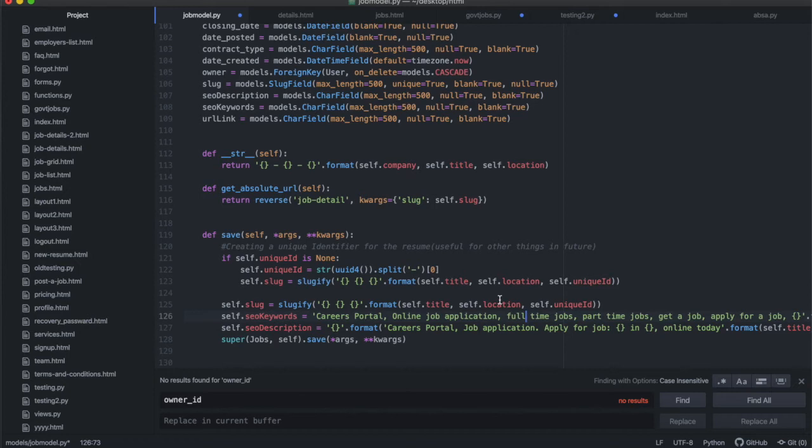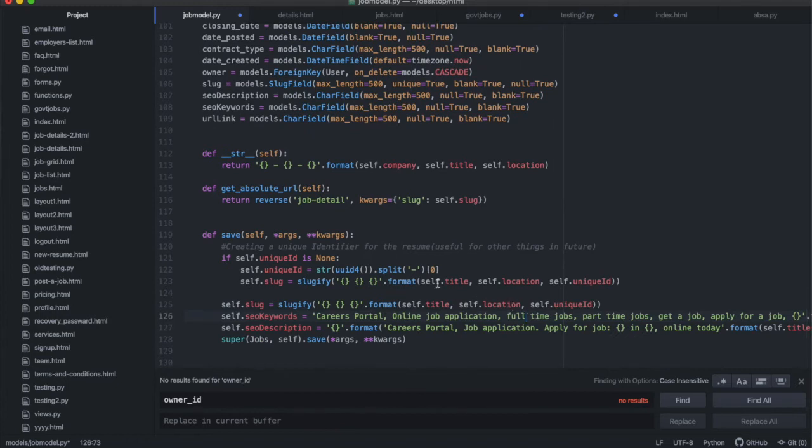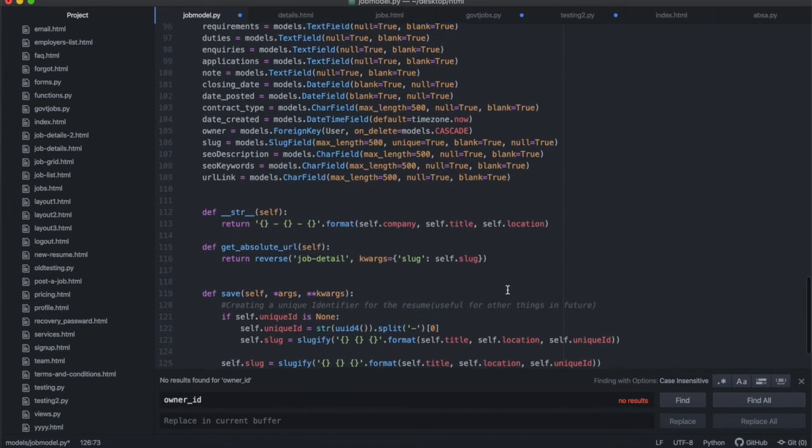So the company doesn't exist. It's still a null. It's only going to exist after you've saved it. So the foreign keys, you can't access them inside of the save function. I overlooked that when I was writing this code, all right? So those are the things you need to correct. If you have any references to a foreign key inside of the save function, you won't be able to access it because it hasn't been created yet.